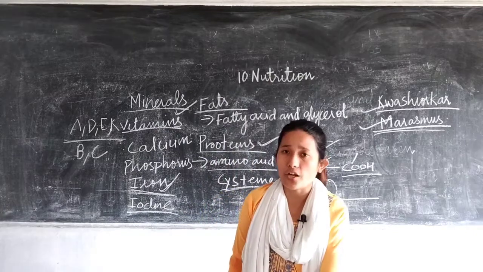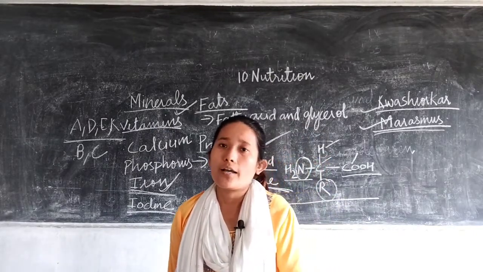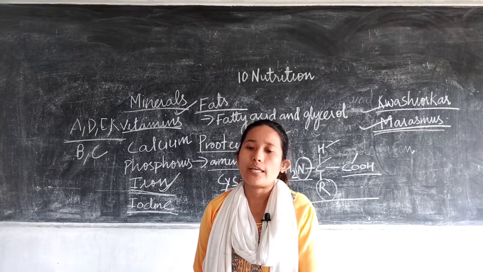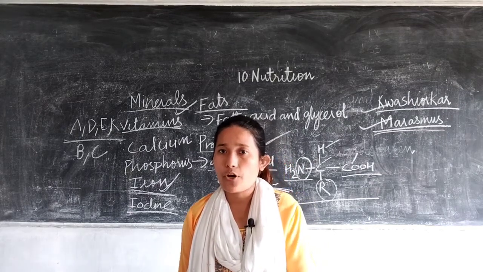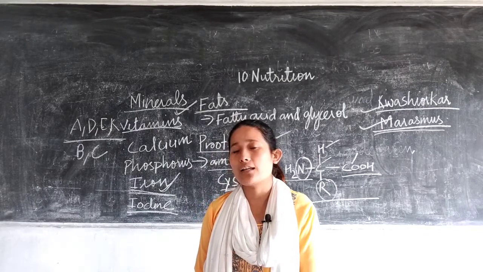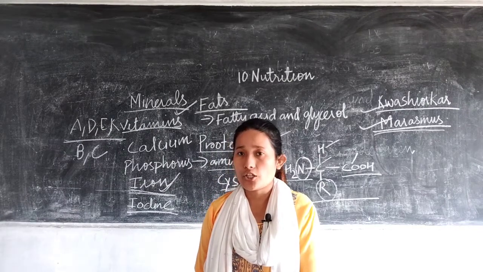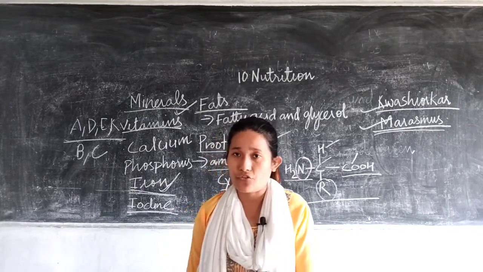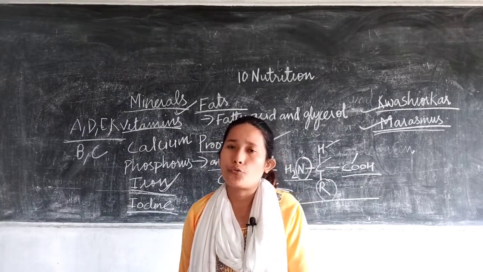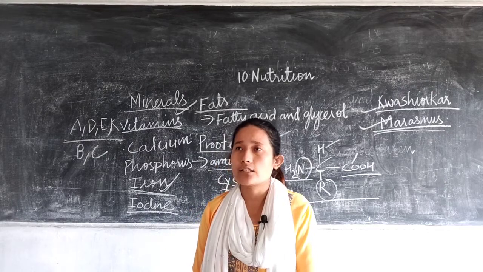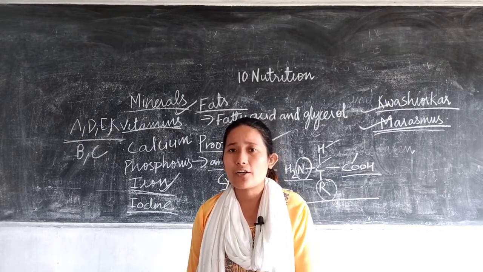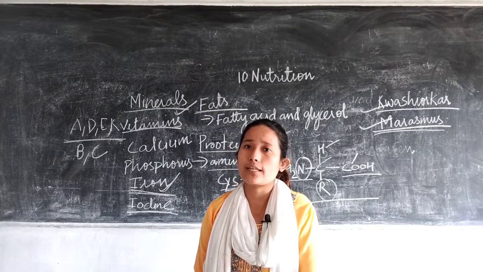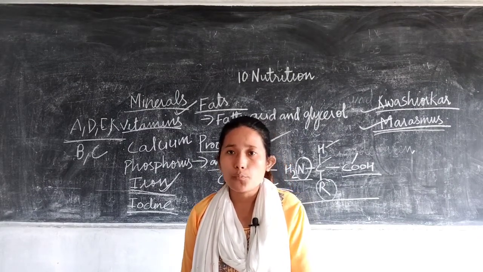Next one is roughage. Roughage helps in easy bowel movement, which means proper egestion of the unwanted food from our body. Green leafy vegetables or food items containing fibers, like drumstick, are good for your health because they provide roughage, thus enhancing our bowel movement.